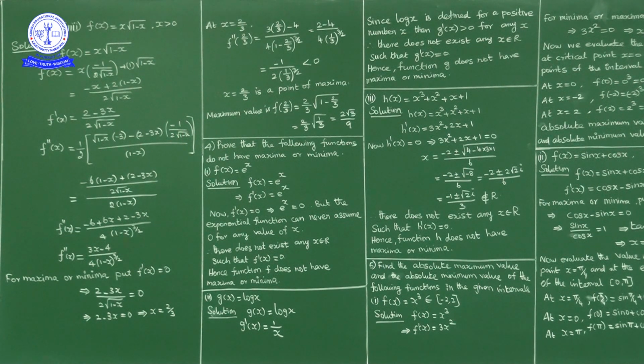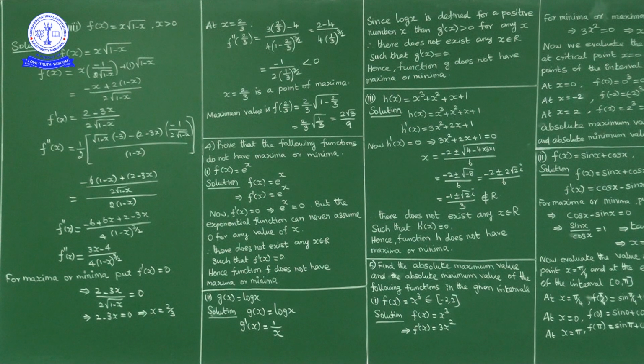So f double dash of x, what we got? 1 by 2 constant, into v, square root of 1 minus x, into u dash, the numerator derivative, 2 minus 3x derivative, minus 3, minus u, that is 2 minus 3x, into the derivative of the denominator, derivative of square root of 1 minus x, which is minus 1 by 2 into square root of 1 minus x, by v square. Square root of 1 minus x whole square is 1 minus x.